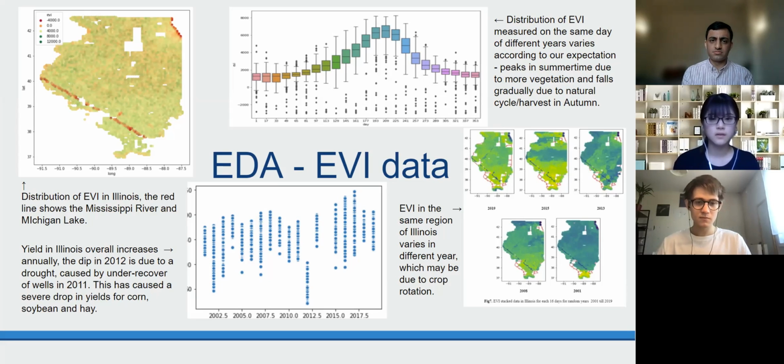And also we can see the distribution of EVI over a year is peaking in June and July, so around summer. And the yields that we are investigating increase annually over time from 2001 till 2019, except for a drop in 2012, which is due to a drought caused by some under-recovered wells in 2011.